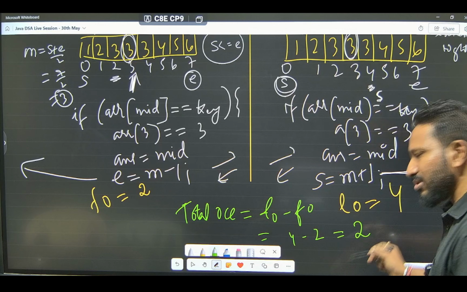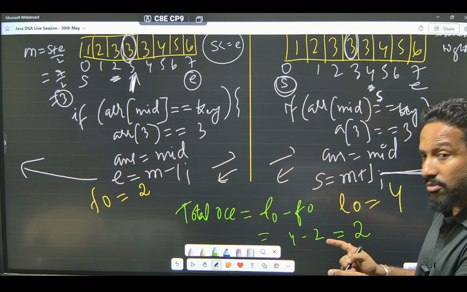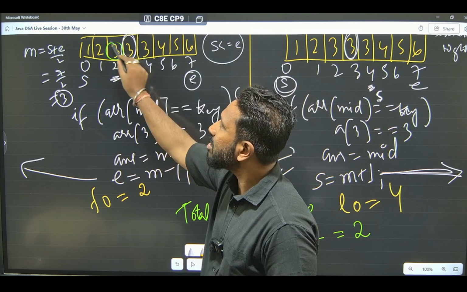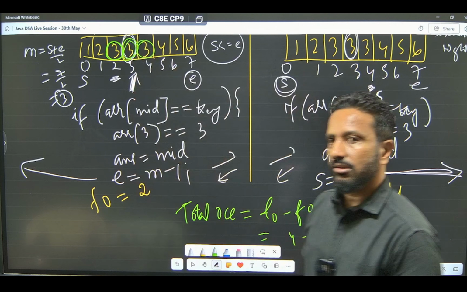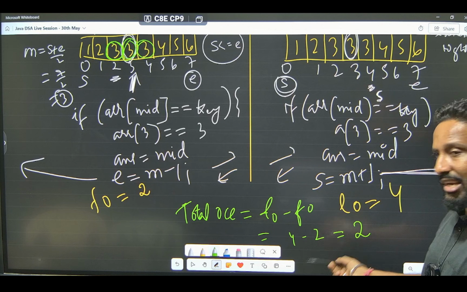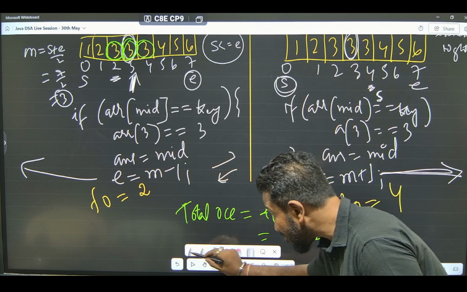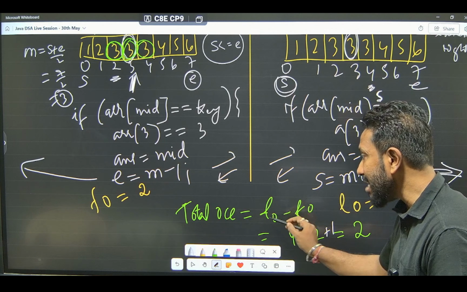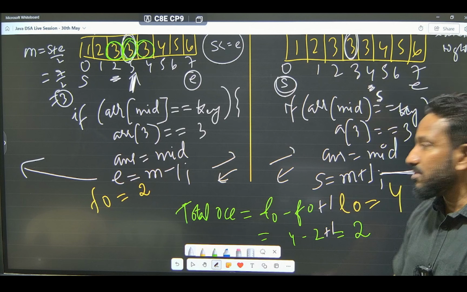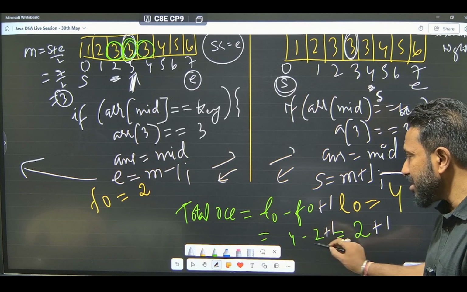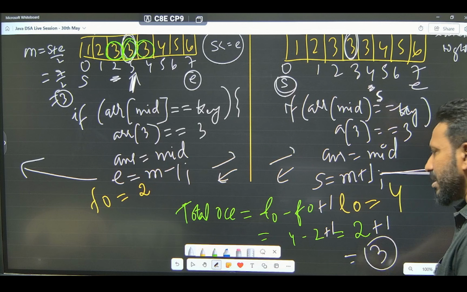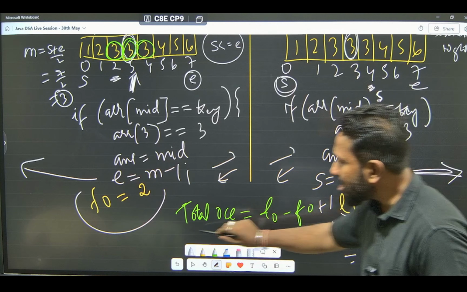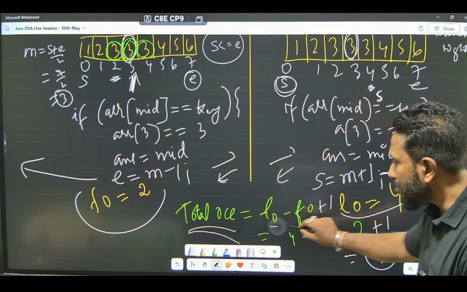This is not the answer, because the total number of occurrences for that element is 1, 2, 3. 3 occurs 3 times. So that is not the answer. What is the answer then? The formula has to be manipulated or changed. You will have to add 1. So what will be the formula? Last minus first plus 1. So ultimately it becomes 4 minus 2 is 2, 2 plus 1. How much? 3. So once you have calculated the first occurrence and the last occurrence, finding the total will be done using this formula, LO minus FO plus 1.